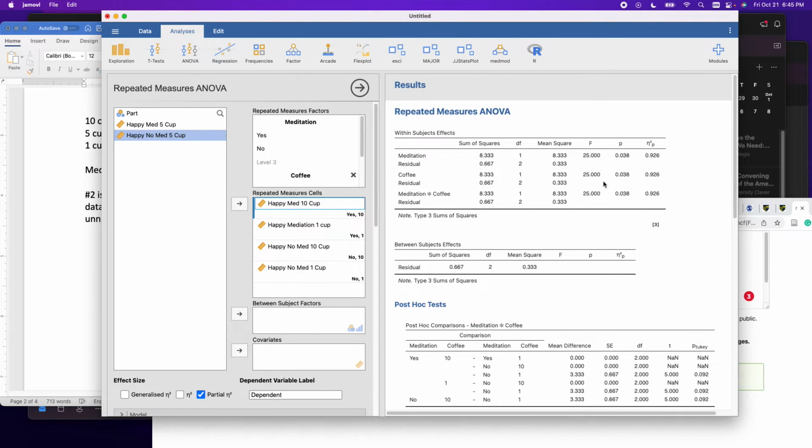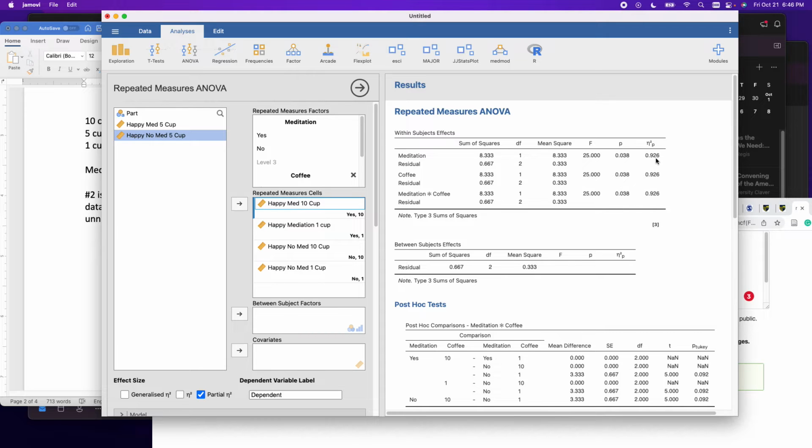Let's look up here. We have a significant main effect of meditation, significant main effect of coffee, and significant interaction. What I love about this one is I can tell that all the data are the same. So that's great. You can see my F's are all the same, my P's are all the same, partial eta squareds are all the same. So that's going to make my life pretty easy. I'm going to write that statistical sentence once, but you'd write it 3 times in the paper. But when I get there, you can see that.